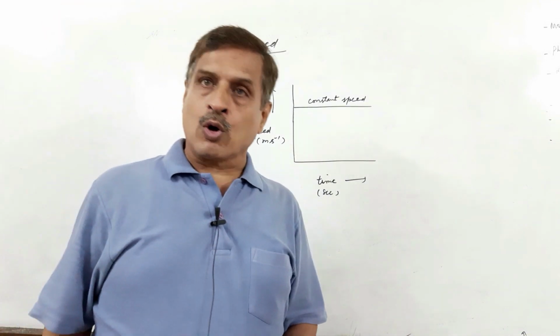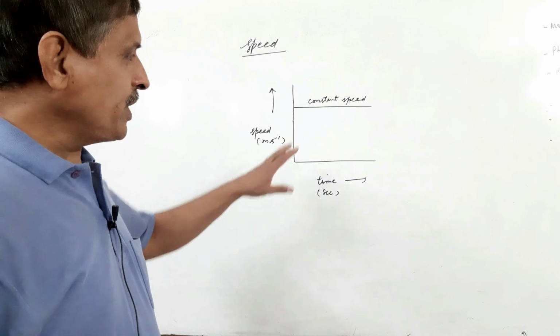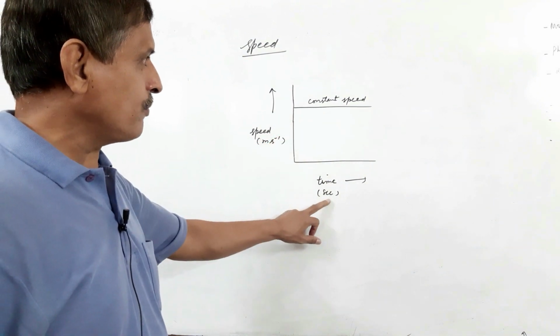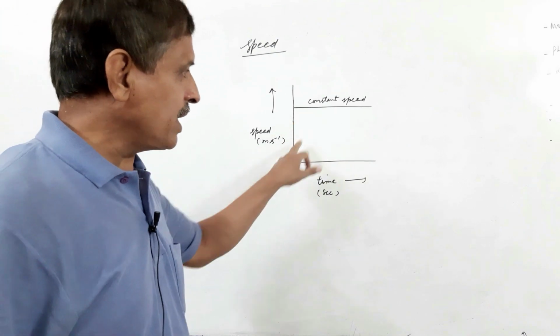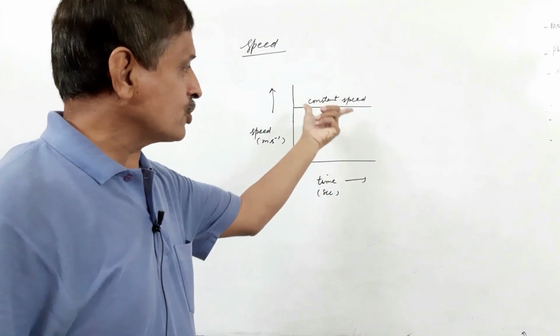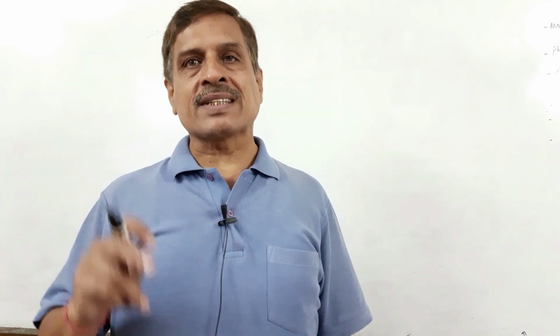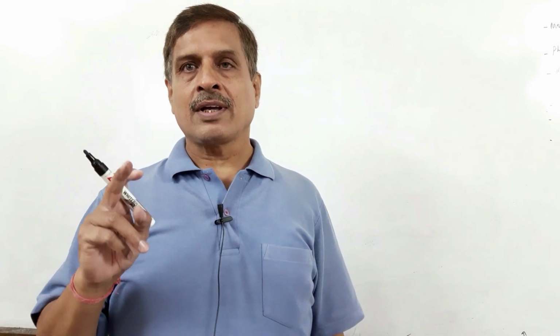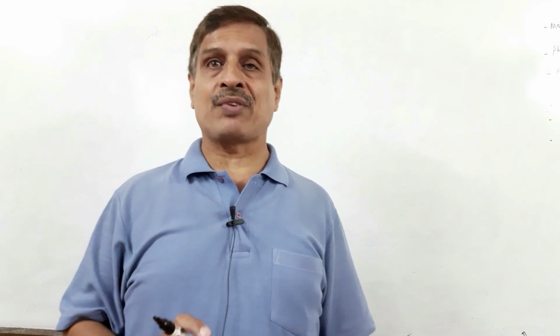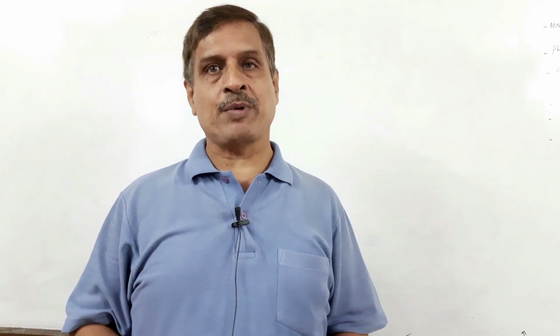Uniform speed or constant speed may also be expressed by means of a speed time graph, by a line parallel to the time axis. This line shows constant speed. Speed is a scalar quantity as it requires no direction, only magnitude is sufficient to define speed.